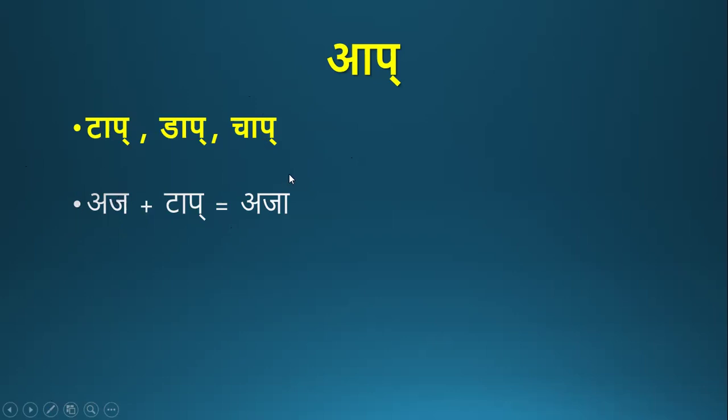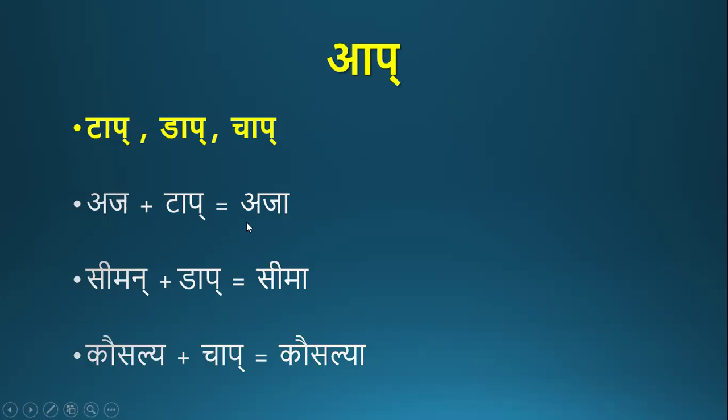Aja means goat. This is the female goat, Aja. If we add dap pratyaya to Seman, a masculine form, we get Sema. I am not going to discuss the prakriya here. I am just explaining the different pratyayas and one example for each of them. Kausalya plus chap becomes Kausalya. In all the pratyayas, a is the drushya rupa, and all the forms end with dirgha a.